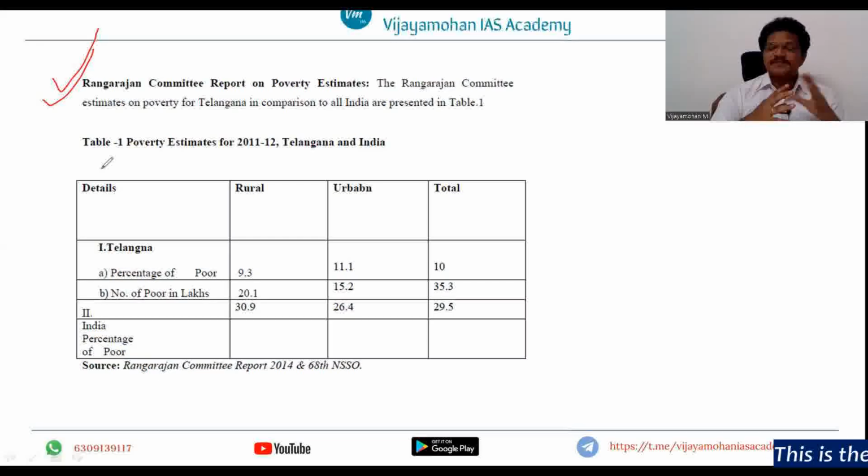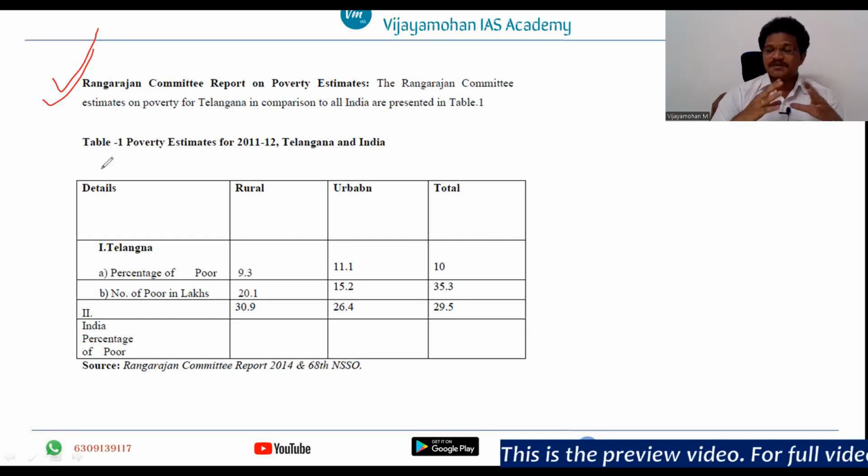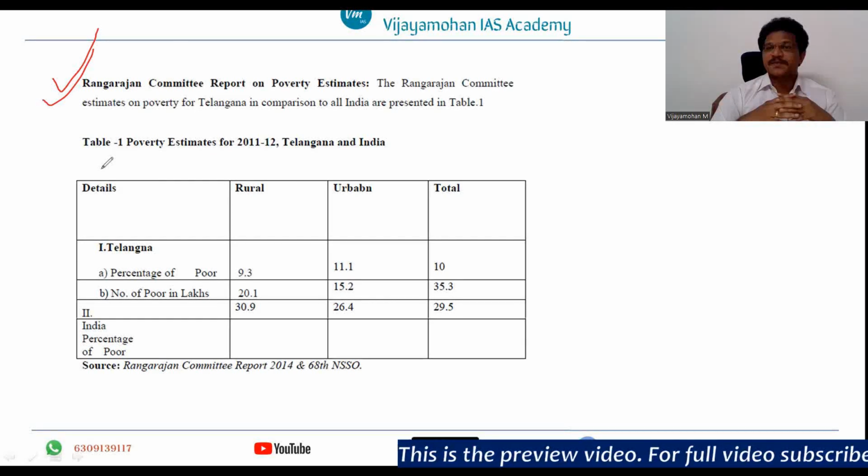Based on the calculations of earlier committees, the Telangana poverty ratio from 1993-94 to 2011-12 has considerably decreased, and the difference between Telangana's poverty percentages and India's poverty percentages has widened.